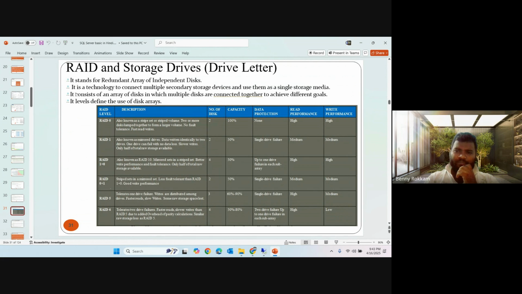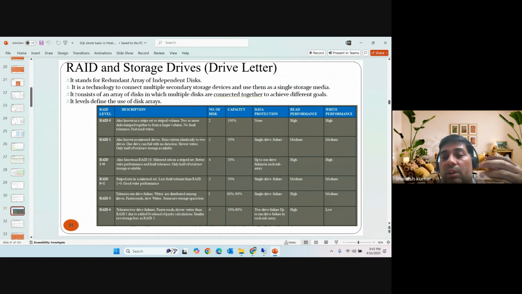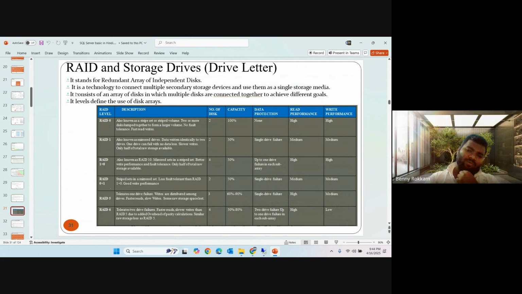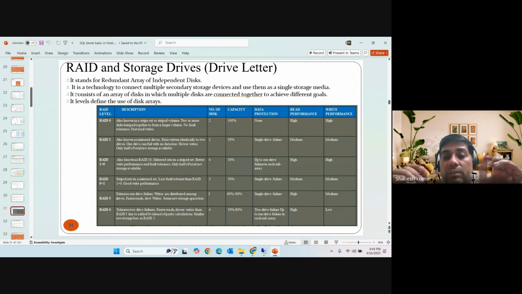There's no data loss, there's no downtime. RAID is required for that only, right? That's why we say redundant array of independent disks. The disks are totally independent, not dependent on each other. If any disk is corrupted, we can change it on the fly, online. No downtime is needed for changing the hardware, right? That's why it is required, and we configure whatever is needed as per the application requirement.